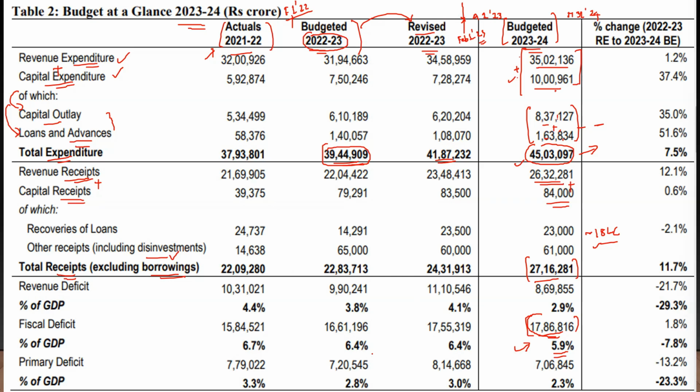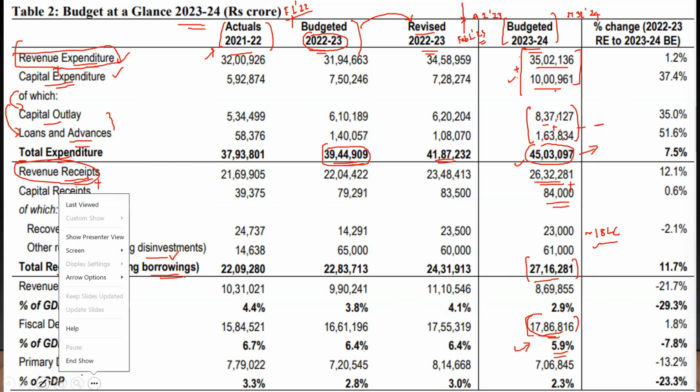Okay. Now we said about one of the deficits, which is called the fiscal deficit. Another deficit that we are going to have a look at is the revenue deficit. Revenue deficit is the difference between revenue expenditure and revenue receipts. I'll clear all these markings, which will make things clearer.